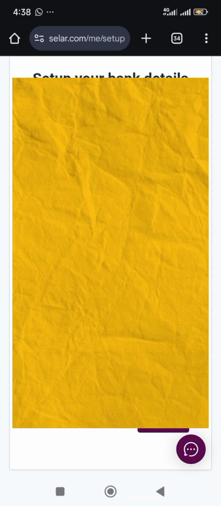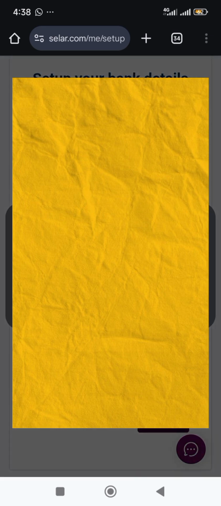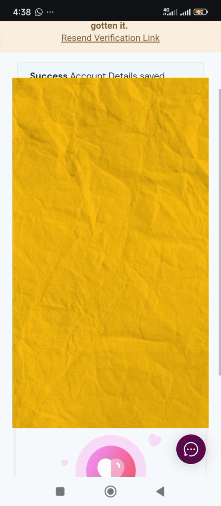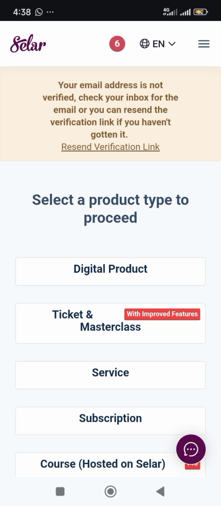Verify. Right, continue. So we've added our bank details. The next thing we have to do now is just to add our product, so I just want to show you the procedures to do that.